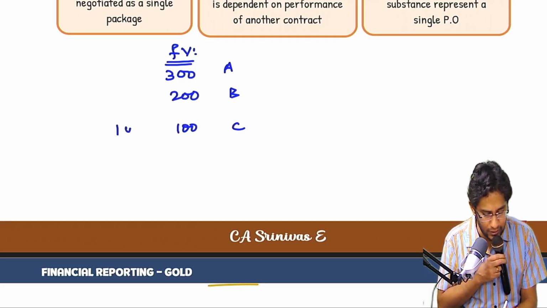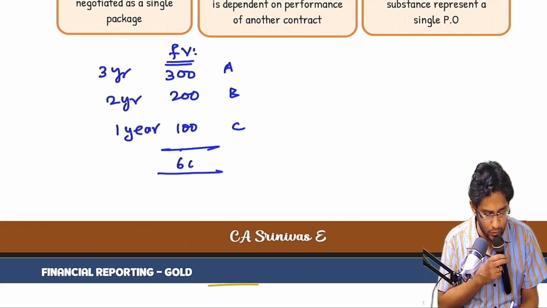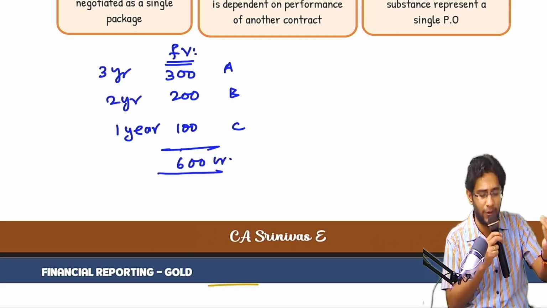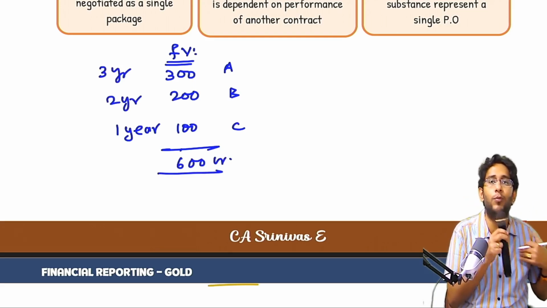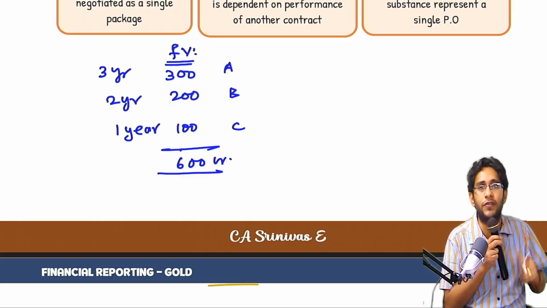This will take 1 year, this will take 2 years, this will take 3 years. In total, the customer will pay me 600 crores. I am the entity, and the customer will pay me 600 crores. I want to manipulate my profits. I want to show high revenue in the first year.